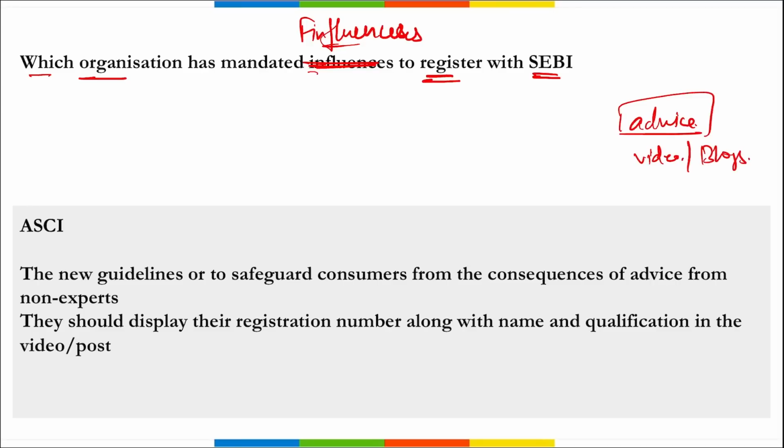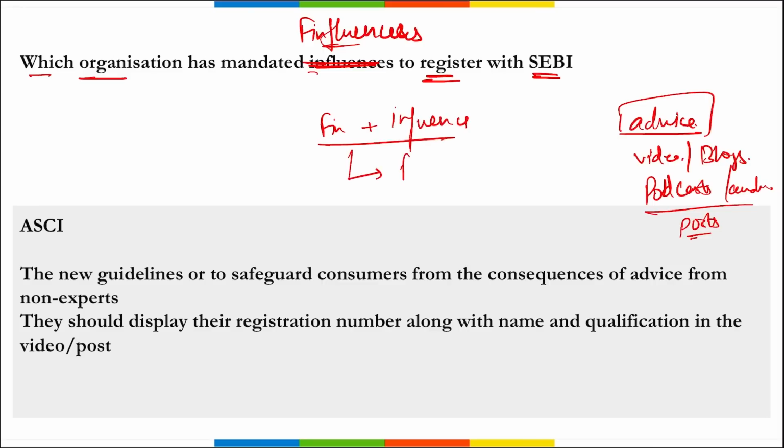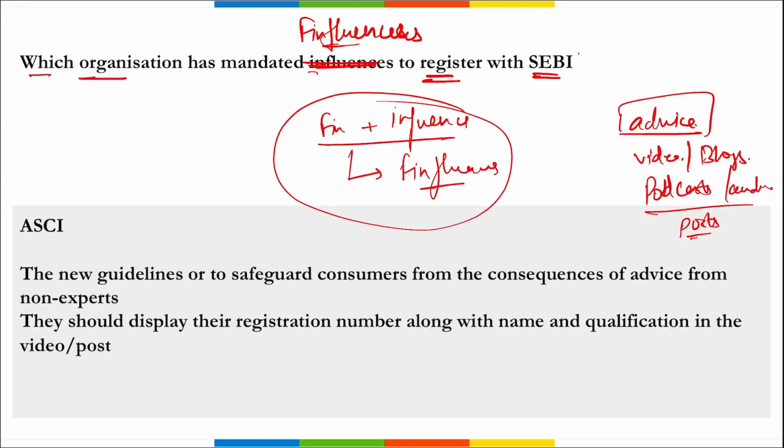They post blogs, they post podcasts, right? They are using their audios, they are using their posts, in order to attract the public and to have more audience. Those influencers are known as finance influencers, right? From this came finfluencers. Now these influencers will be required to register with SEBI, and these new guidelines will offer safeguards,